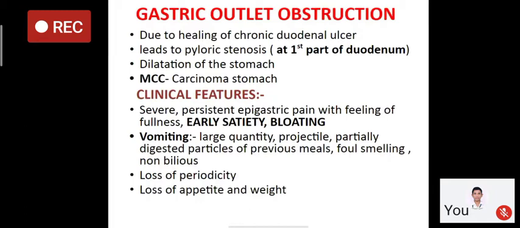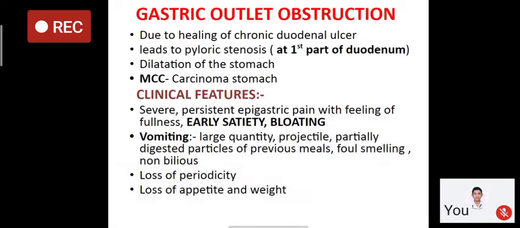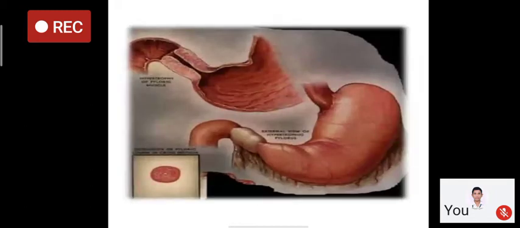There will be loss of periodicity. There will be no healing of the ulcer in between. So the patient will take less meals. So there will be loss of stomach capacity, and loss of appetite. That will lead to loss of weight, so the patient will be weak or cachexic.